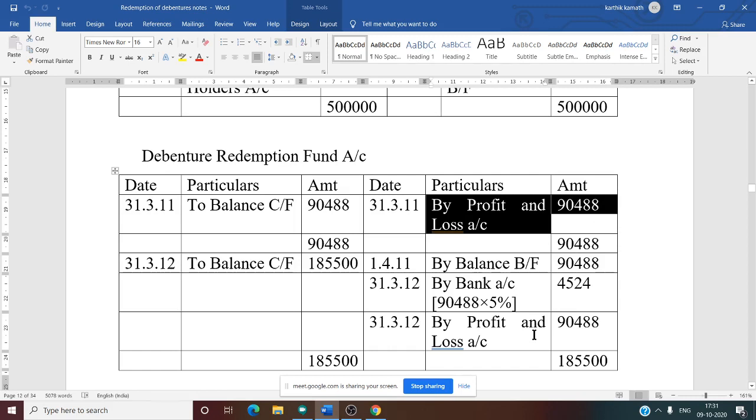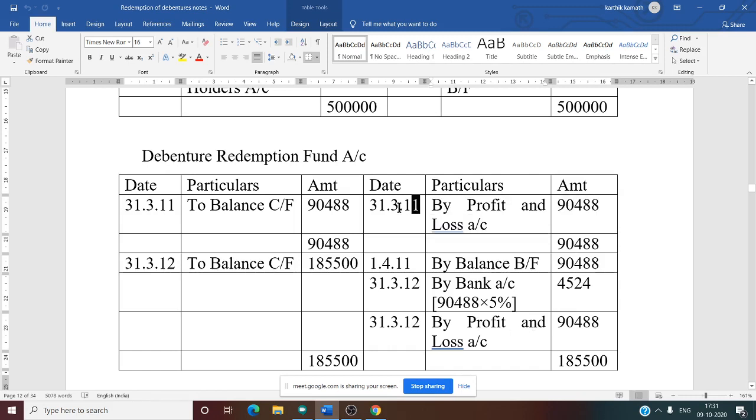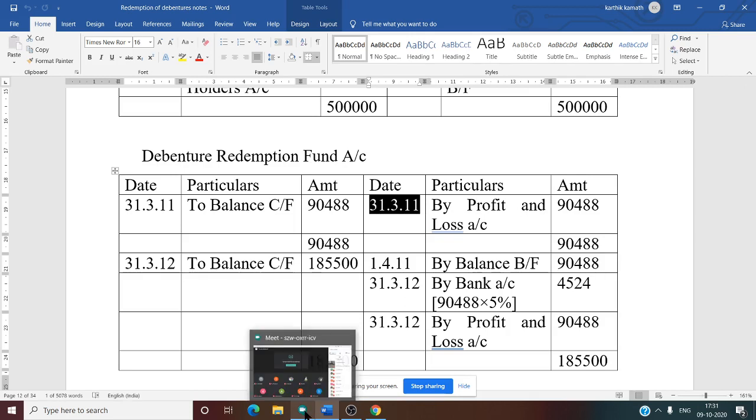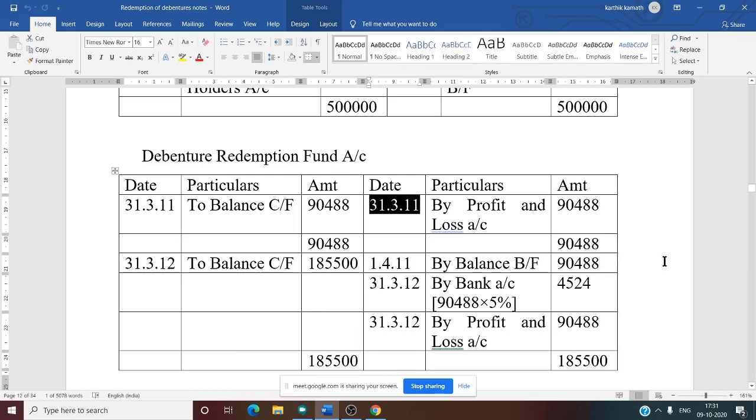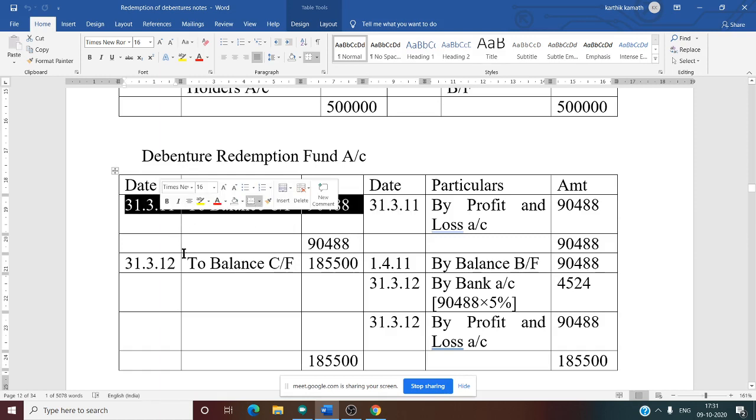So now this is clear. At the end of the year, one more thing, date is important. Interest also they will get at the end of year. Appropriation is also at the end of year. So in the first year, at the end of year by P&L 90,488, no other entry in the first year. Why is there no other entry?